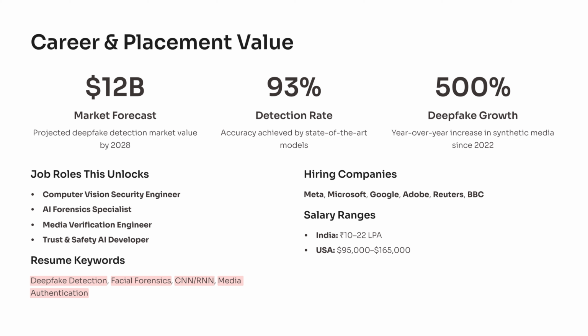Recruiters look for candidates who can analyze manipulated media, work with CNN and RNN models, understand adversarial behavior, and build end-to-end verification pipelines. Major companies hiring include Meta, Microsoft, Google, Adobe, Reuters, and the BBC. Salary ranges are strong, from 10 to 25 LPA in India and $95,000 to $165,000 in the United States. This project shows employers that you can safeguard digital truth in a world of synthetic content. Start building this today and put it on GitHub.